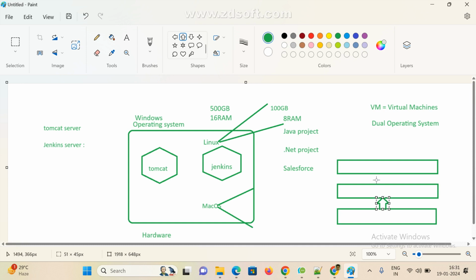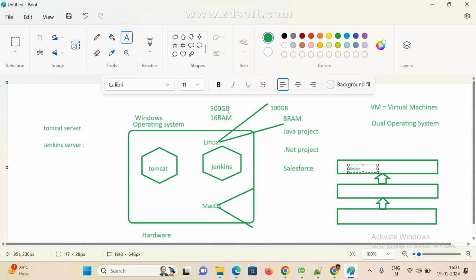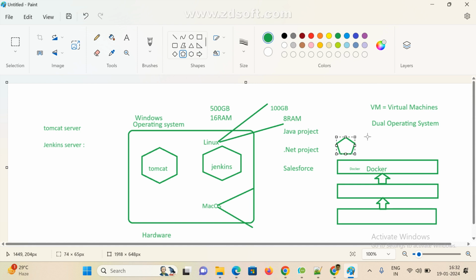So the first one is hardware, the second one is software. On top of that we are going to install Docker. With the help of Docker, we can create multiple containers. This is very important. So this is one container, this is one container, this is one container. Like this we can create multiple containers.